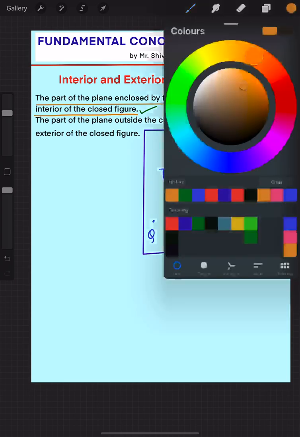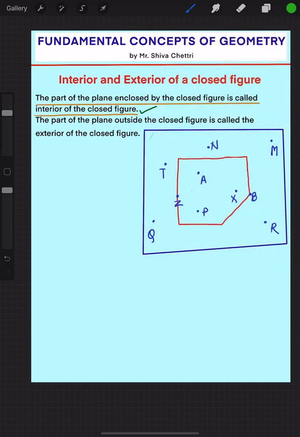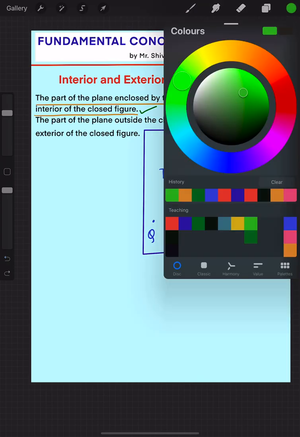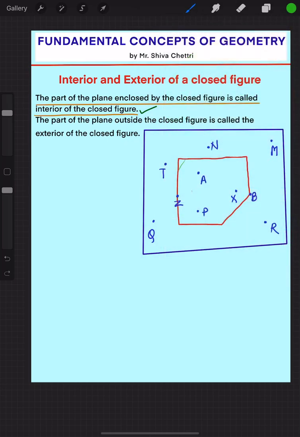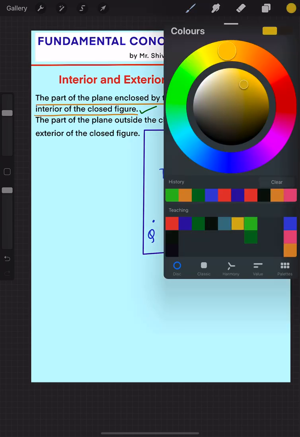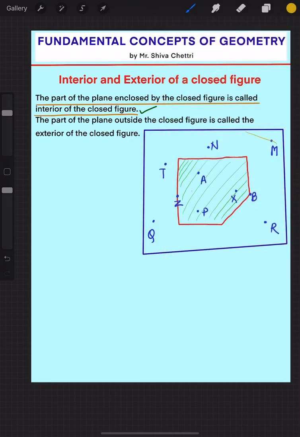So in my case, I can take an example: this is my interior. Let me do it with light green. So this is my interior, everything here, and my exterior is, these are all my exterior, the outside part.